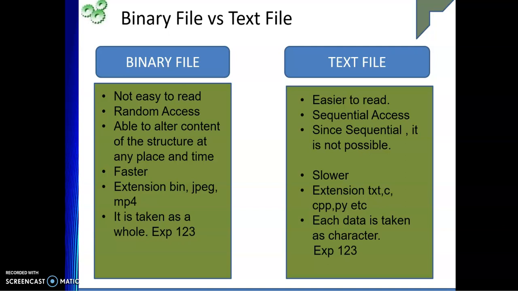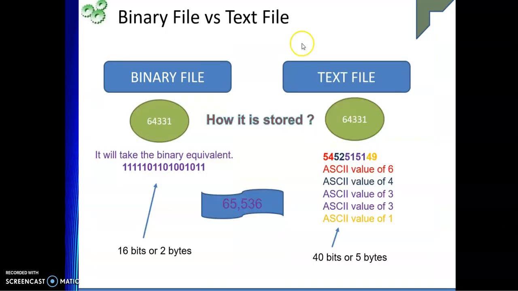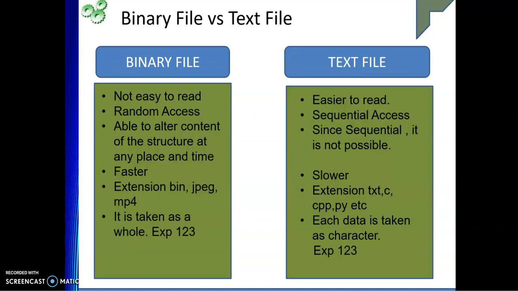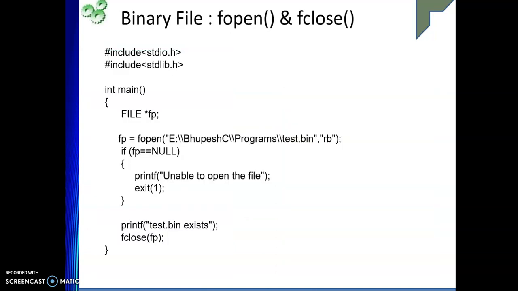It is again slower, with extensions like txt, cpp, and so on, and each piece of data is taken as a character. So what we have seen here is that each of these digits is taken as a character with an ASCII value, whereas 64331 in a binary file is represented in its binary equivalent. Having said this, let's move on.